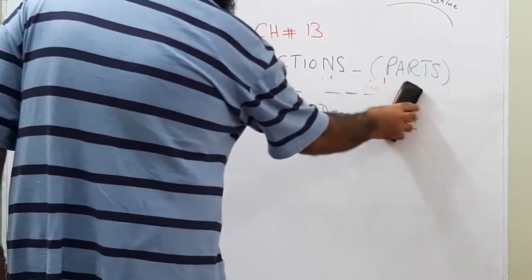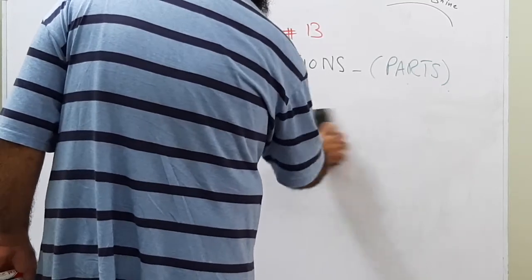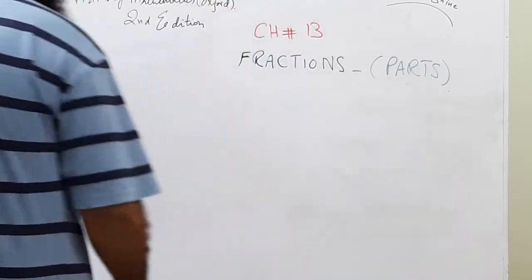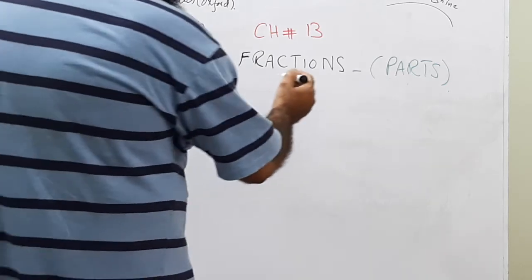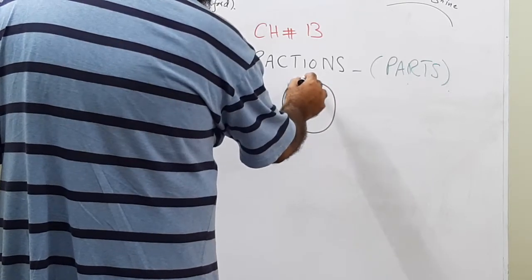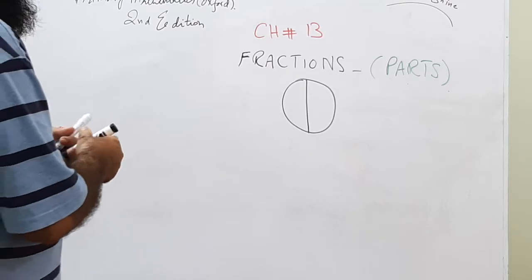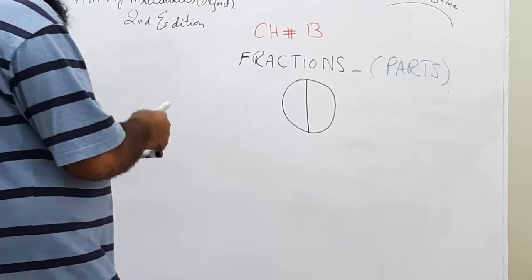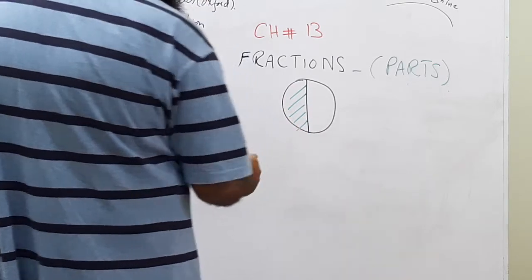So now we will gradually move forward in this world of fractions. First, we will tell you one thing: if there is one pizza and there are only two parts, and someone, let's suppose Ali, gets only one part to eat.